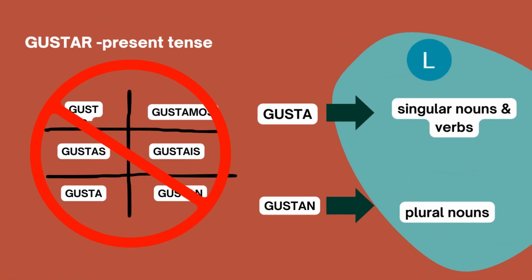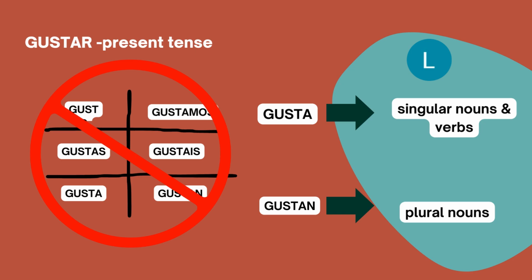Again, the table is very important to carry us through different grammatical concepts. As you see the table on the left side of the screen, again, we're doing gustar in just the present tense right now. We would normally conjugate it gusto, gustas, gusta, and so on and so forth. We do not conjugate gustar or verbs like it that way.